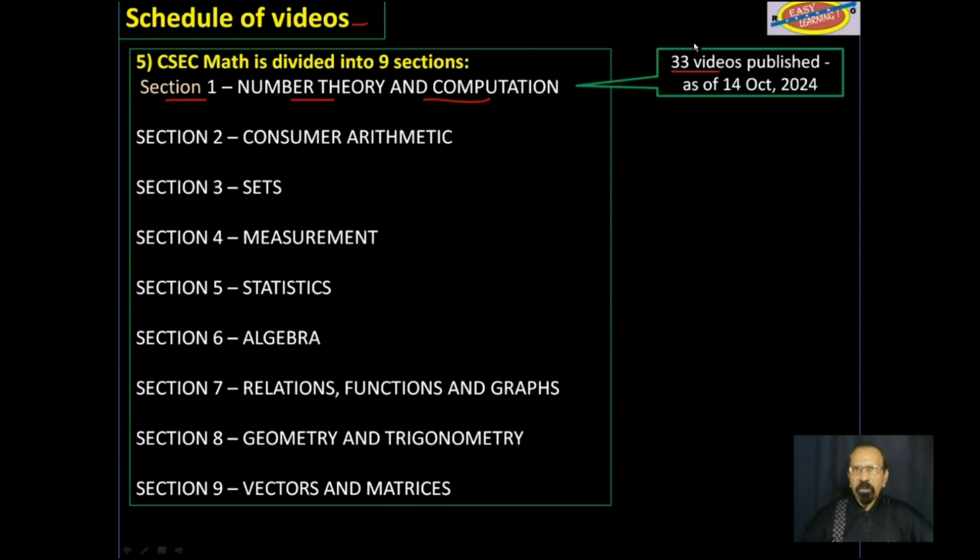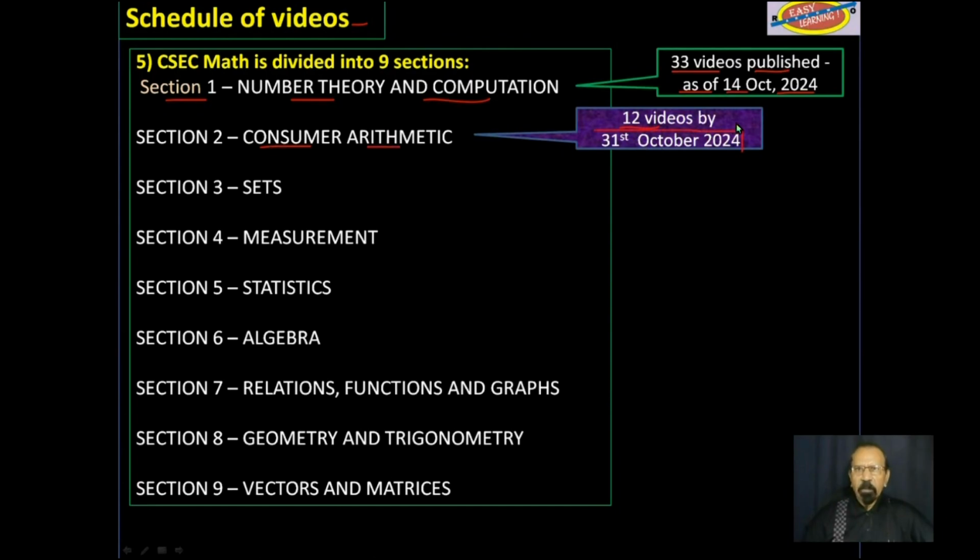All 33 videos from that section have been published on YouTube as of 14th of October 2024. 12 more videos to do on consumer arithmetic.